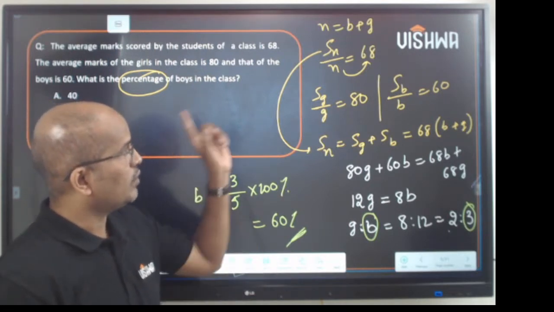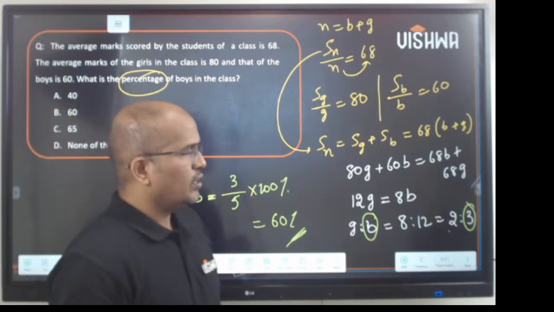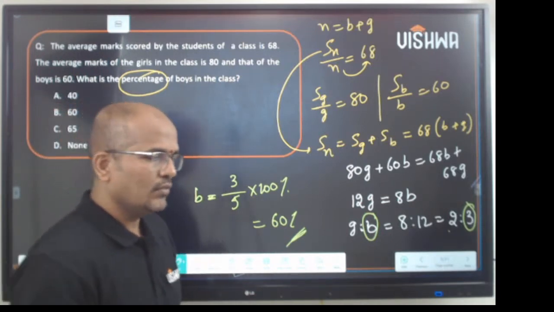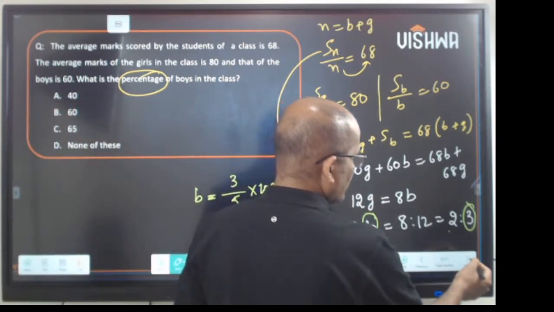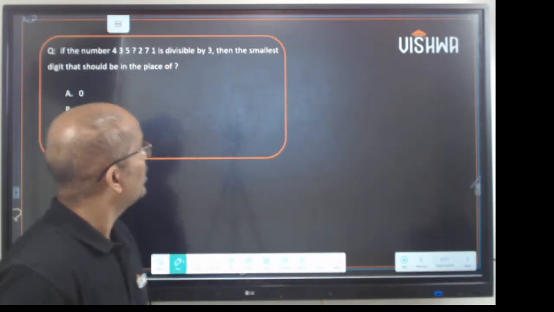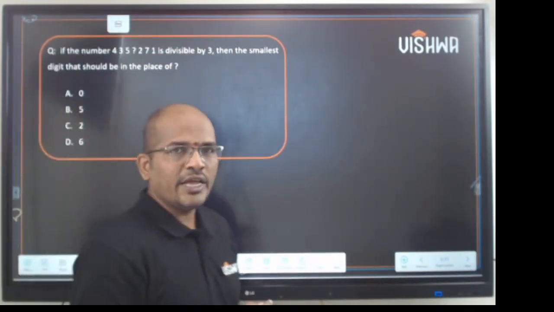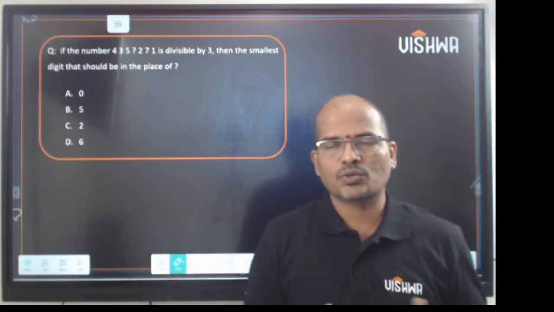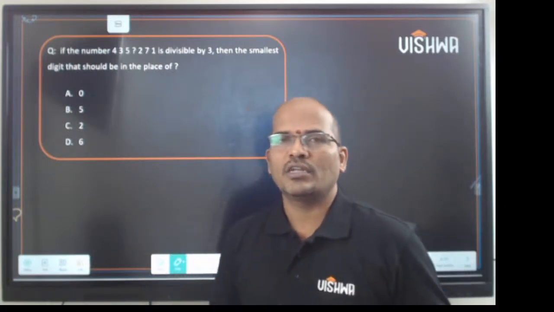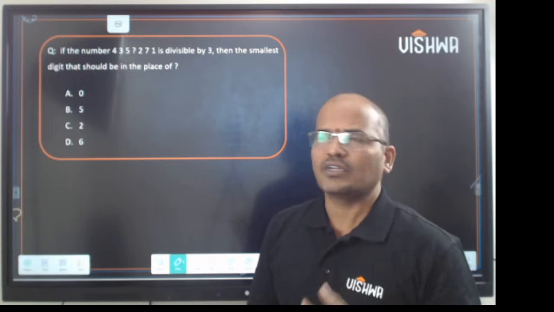Okay, now going ahead. This is again a question of numbers which students love to answer because it will hardly take a couple of seconds.